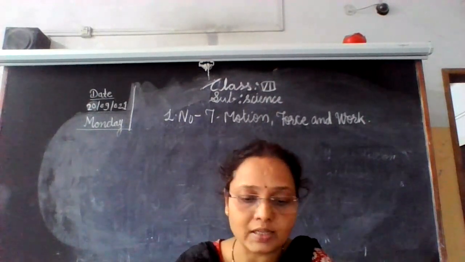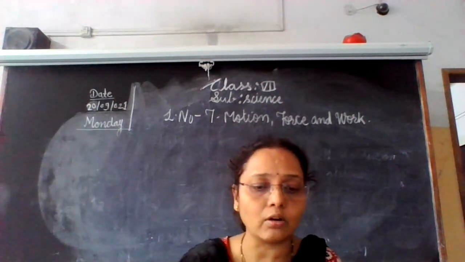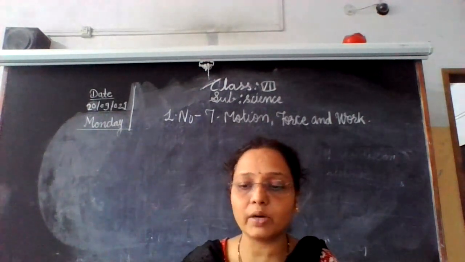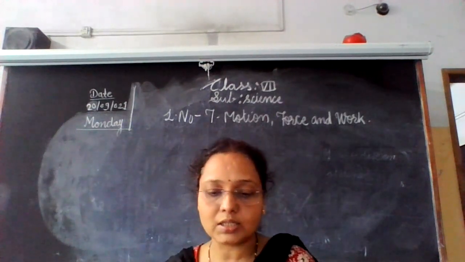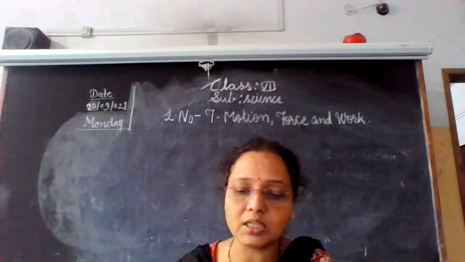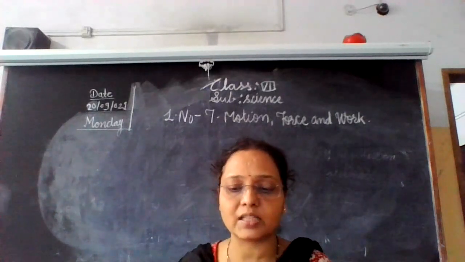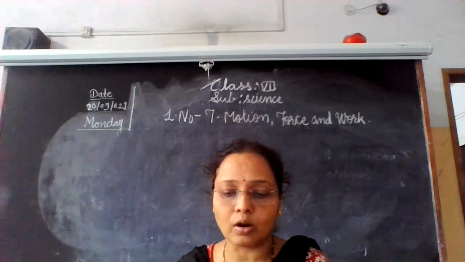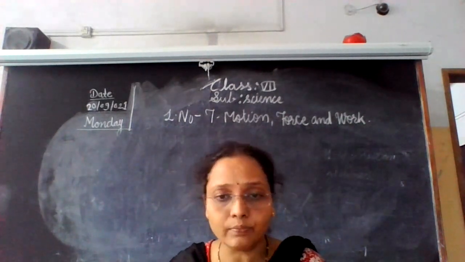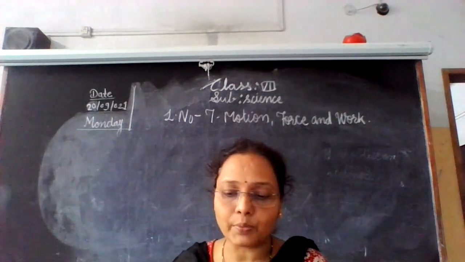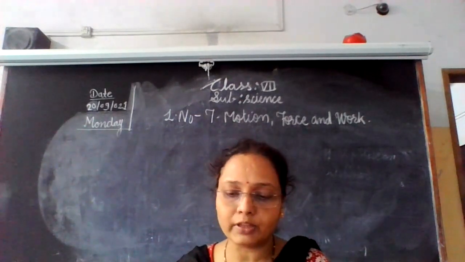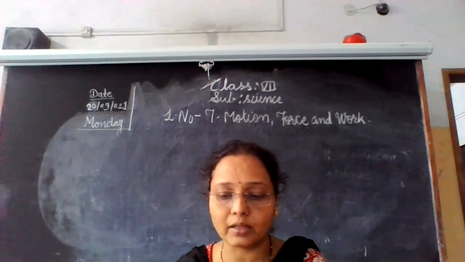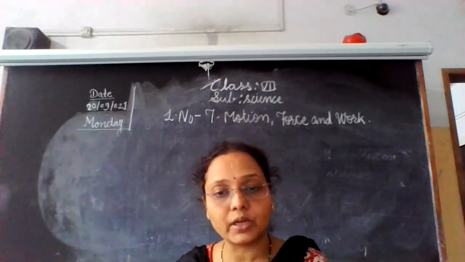You already learned scalar and vector in our previous chapter, measurement of physical quantity. A scalar quantity is a quantity that can be completely expressed by its magnitude alone. For example, a value with a unit is used to express quantities such as length, breadth, area, mass, temperature, density.